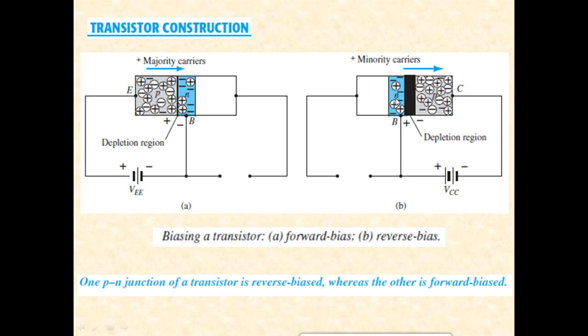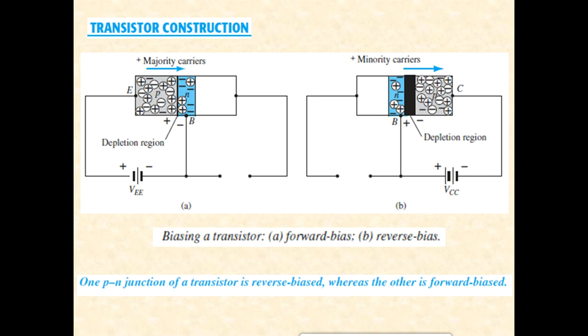It is only the minority carriers that can flow. In the base, which is N type, holes are the minority carriers, so only those holes can move. Similarly, in the P region of the collector, electrons are the minority carriers, and only they can move. So overall it constitutes a minority carrier current.